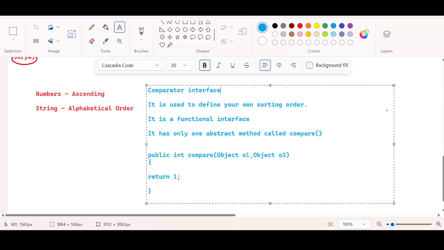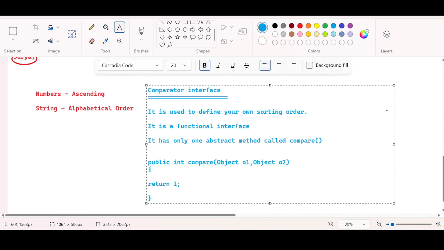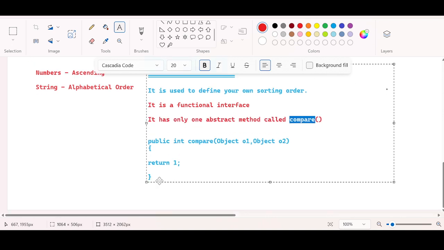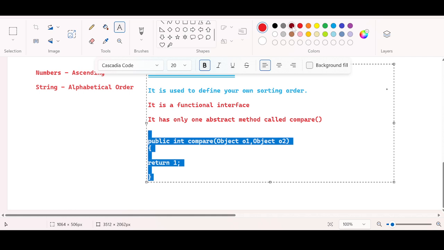So if you look at this comparator interface, ideally it is used to define your own sorting order. First point, it is a functional interface, right? I focus on this point. It is a functional interface, right? And any functional interface can have only one abstract method, and inside this comparator interface, you have a method called the compare method, right? And this is the prototype of the compare method.